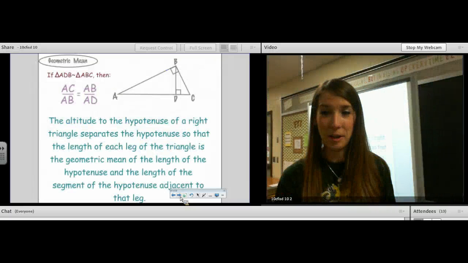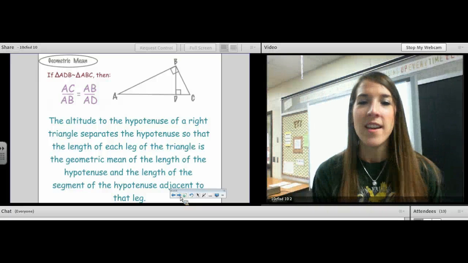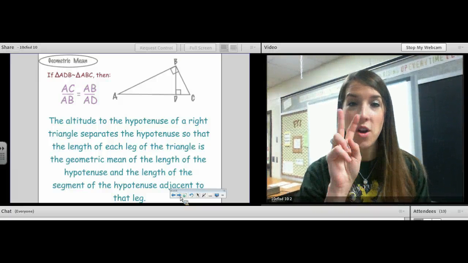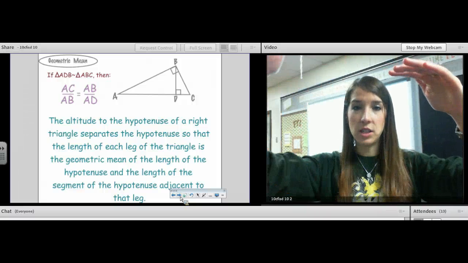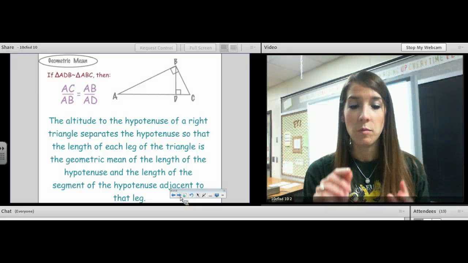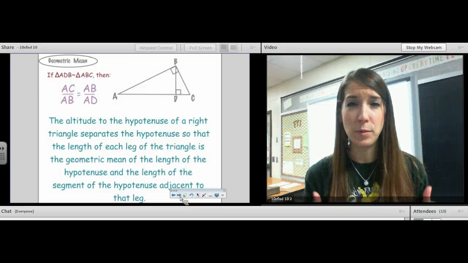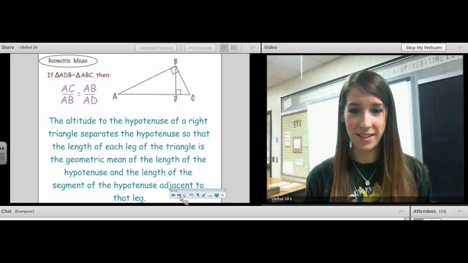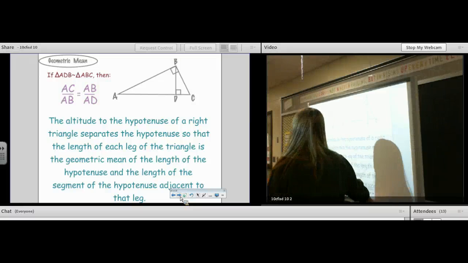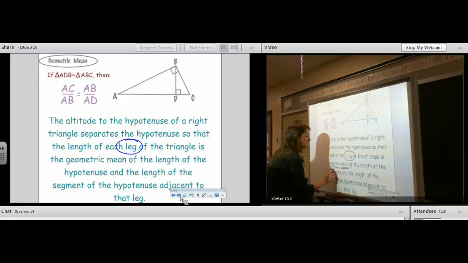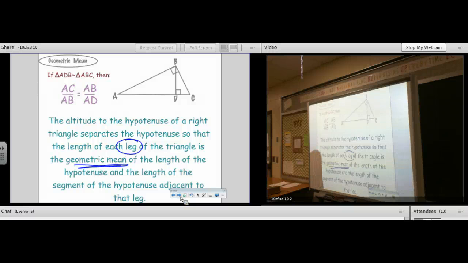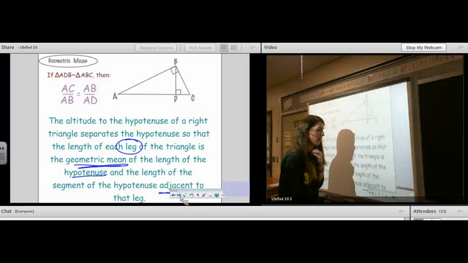Okay, whoa, that's a lot of words, Ms. Stanton. Why are you even showing this to us? Okay, I'm showing you the other one. So there's 2 proportions we're going to learn today. We already did segment over altitude equals altitude over the other segment. There's one more proportion that is derived from geometric mean, and here's the paragraph about it. The altitude to the hypotenuse of a right triangle separates the hypotenuse so that the length of each leg of the triangle is the geometric mean of the length of the hypotenuse and the length of the segment of the hypotenuse adjacent to that leg.